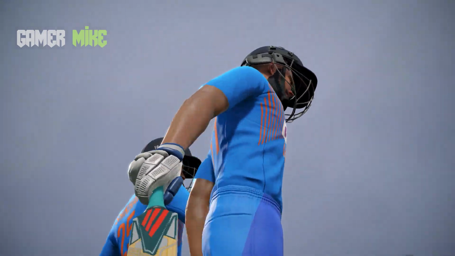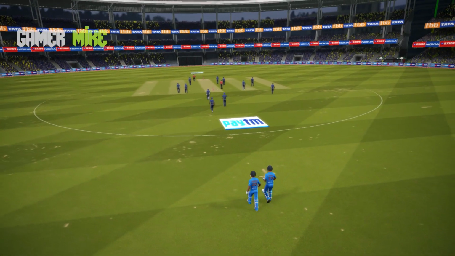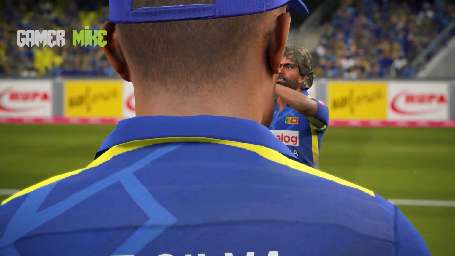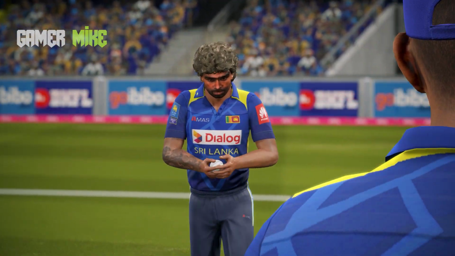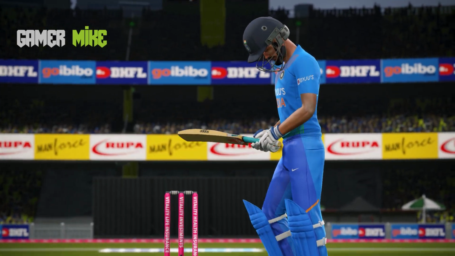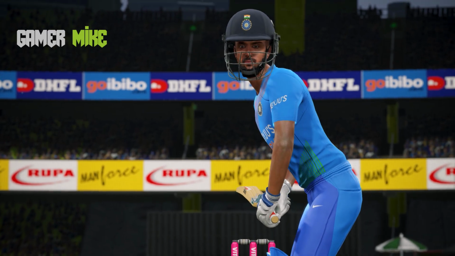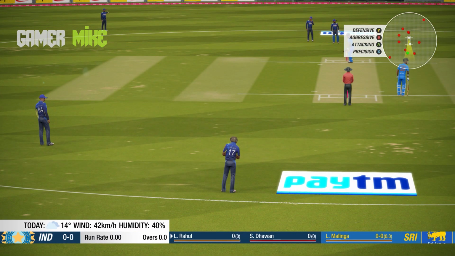KL Rahul has been opening for a short time, and Shikhar Dhawan is making his return after the injury he faced during the World Cup. Lasith Malinga to open the proceedings for Sri Lanka as I said before, and KL Rahul will be on strike for Team India. And the second T20 is on the way.